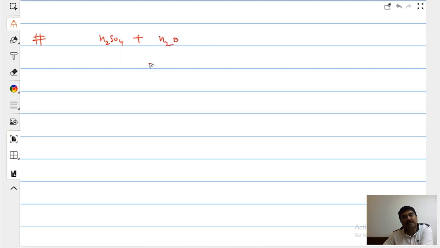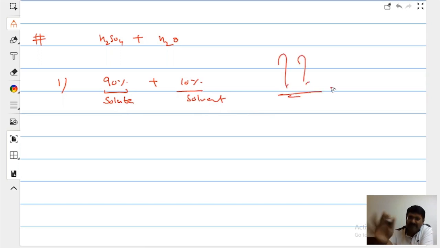Sulfuric acid plus water. See beta. So now the answer is no. This is what is a good question. So sulfuric acid is 90%, water is 10%. Very soon I'm going to tell you by volume, by weight and so on. So my dear student, which is going to be the solute? This. Water is going to be the solvent. Why? Wait, it is the same thing. I can put sugar here, beta. Right? Why?